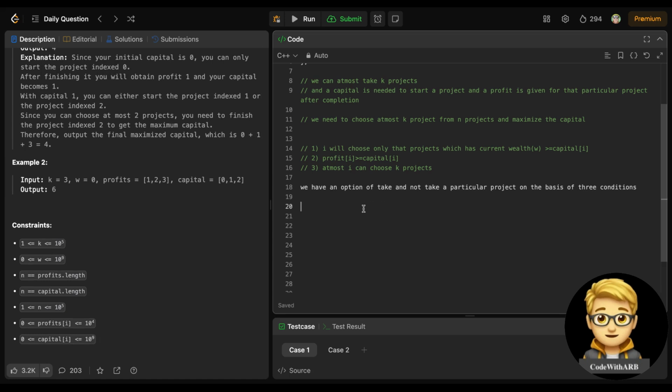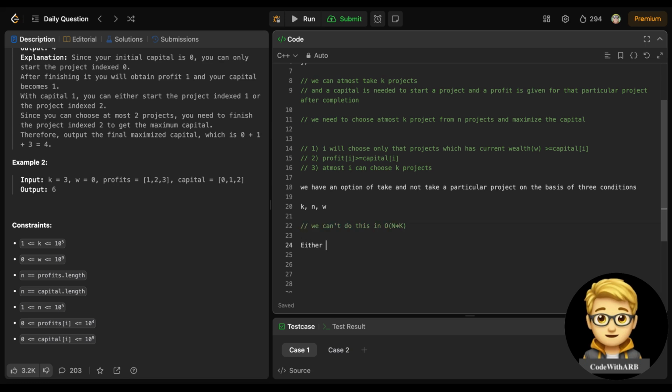So if we take these approaches, the total depends totally on k and w, right? And here the constraints are very high, right? So we can't do this in O of n into k, for sure.